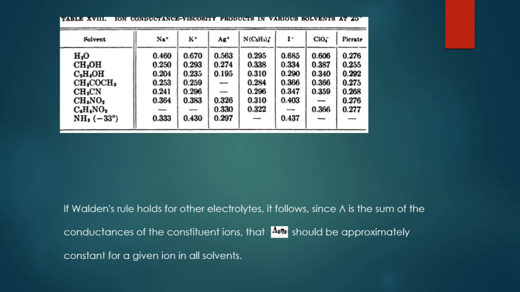Also note that in water, for sodium ions, potassium ions and silver ion, the value is slightly higher. In all the other solvents it is more or less constant. I will give the reason why these ions have appreciably high values in water in the next video.